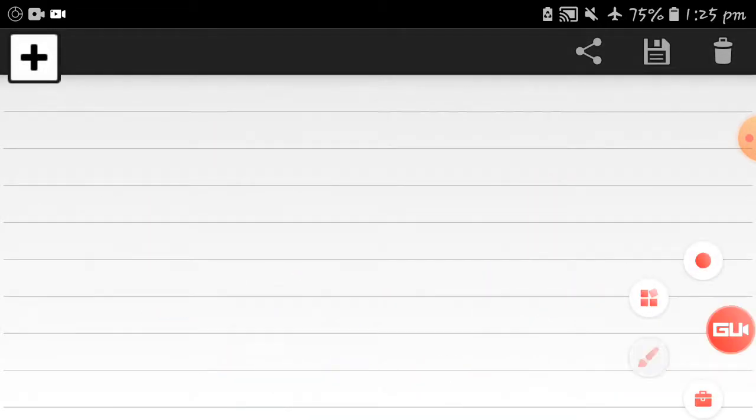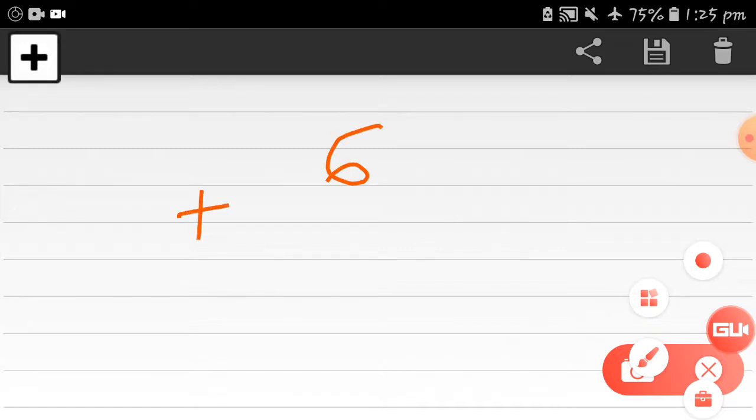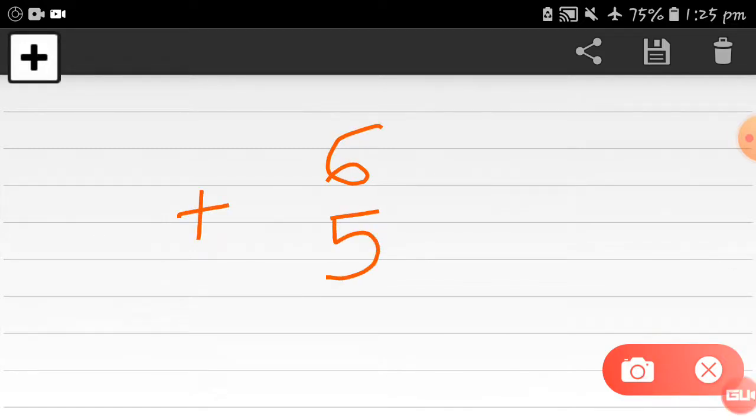See this, the next example is 6 plus 5. Here there is no tens value, there is only the ones value. Now 6 plus 5 is equal to how much? 6 plus 5 is equal to 11.